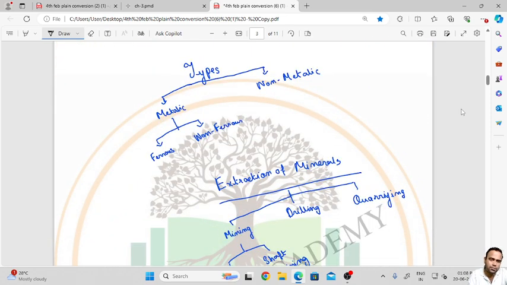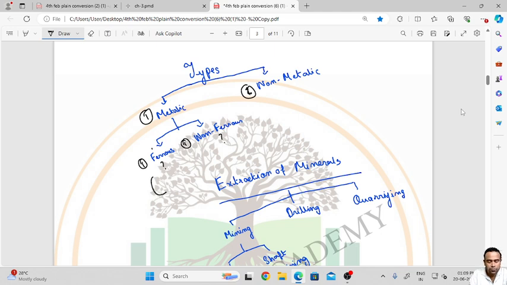Minerals are of two types: metallic minerals and non-metallic minerals. Metallic minerals have two parts: ferrous and non-ferrous minerals. Now you may be thinking, what are ferrous minerals, what are non-ferrous minerals?